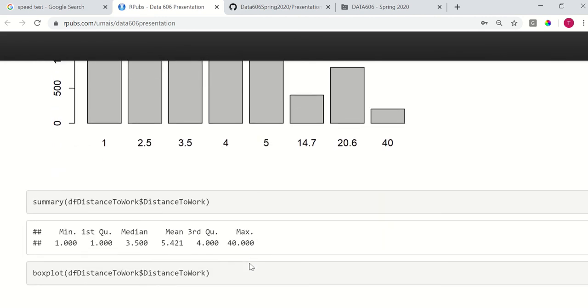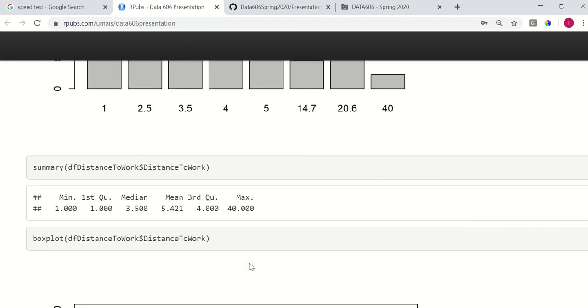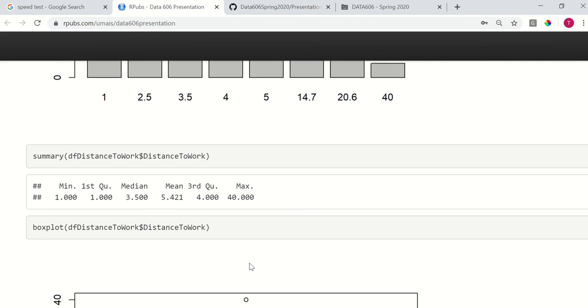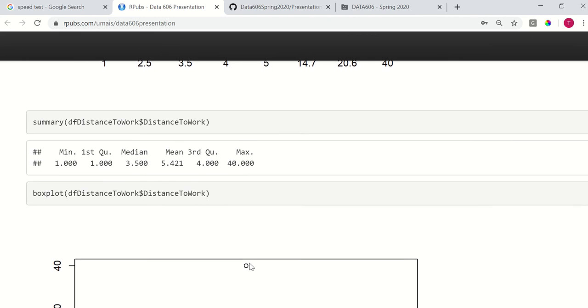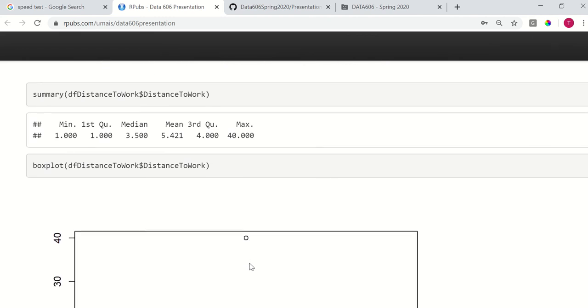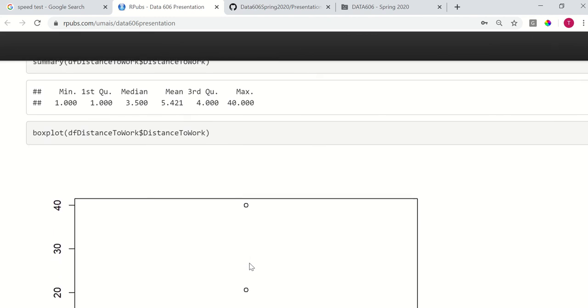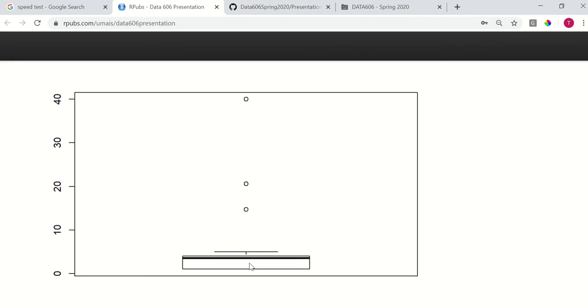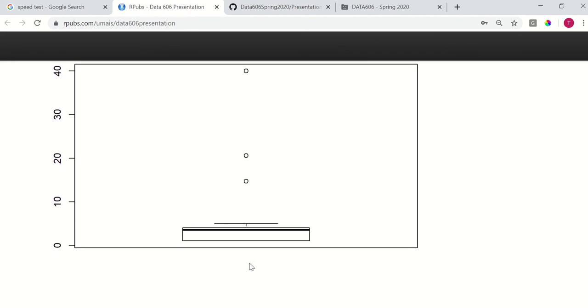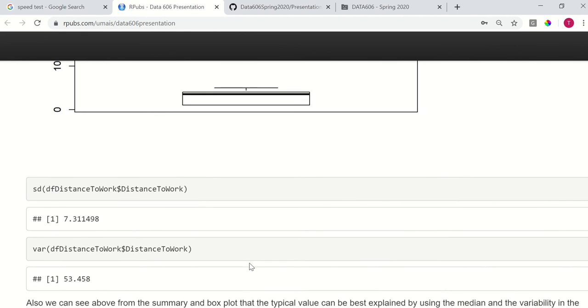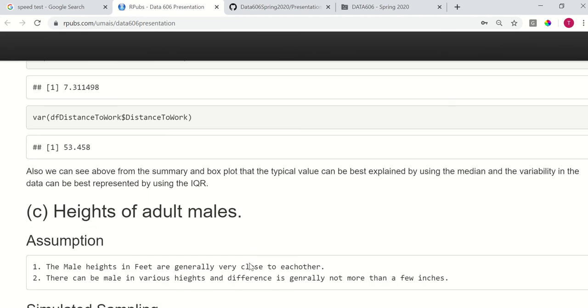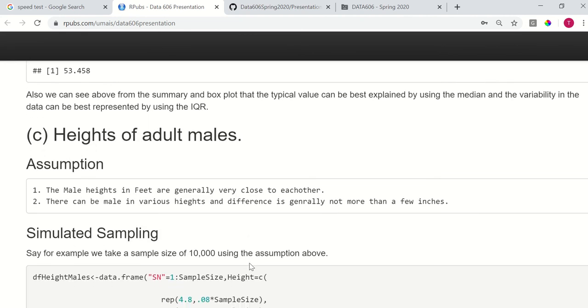Similarly, we can see that the mean is much higher than the median because the outliers are impacting the value of the mean. So the same way as part A, the median is probably the best thing to use for describing the typical value, and for the variability in the data, we can use the IQR.